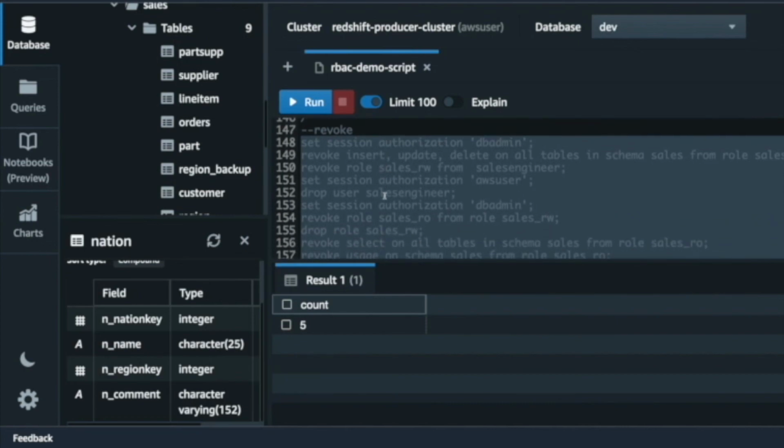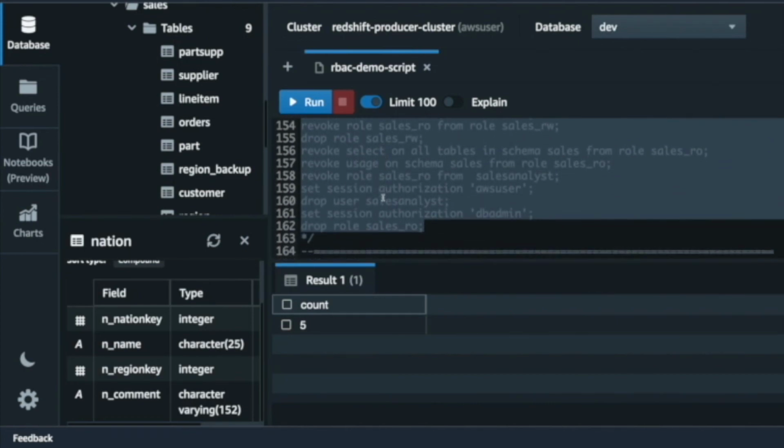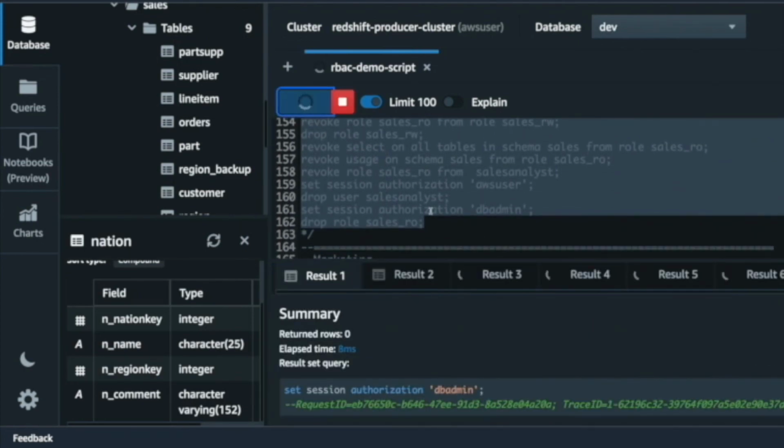That's the last permission or the privilege that I have assigned. So if I run all of them together, you see these are all running and they are revoking all the privileges, dropping all the roles that we have created for this demo.